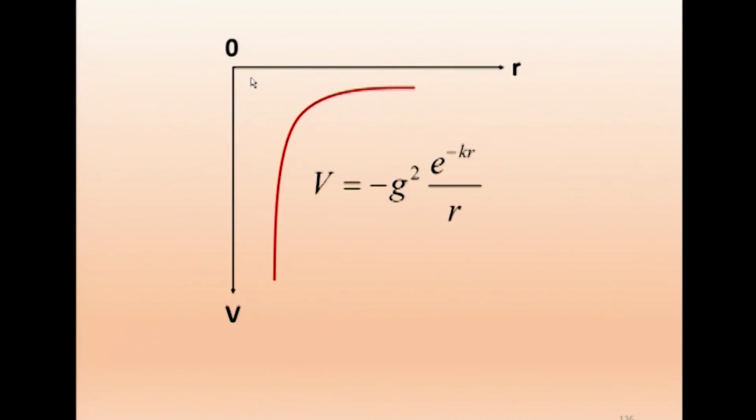See here, this is the distance from the center of the nucleus, and this is the potential. It is attractive, that is why we get V equal to minus G squared e power minus kr by r in this quadrant. It is an attractive and very short range potential. After about 1.4 Fermi, it vanishes and becomes 0.